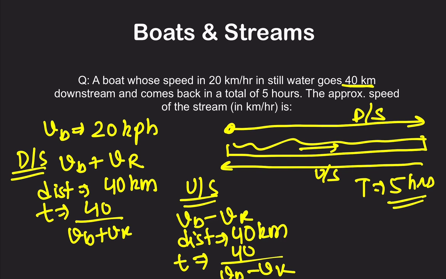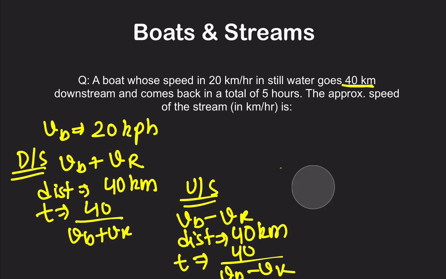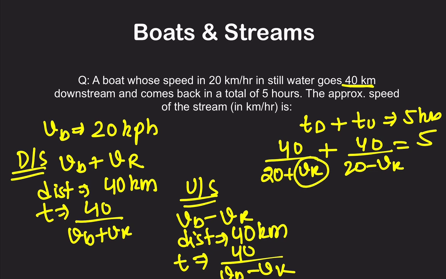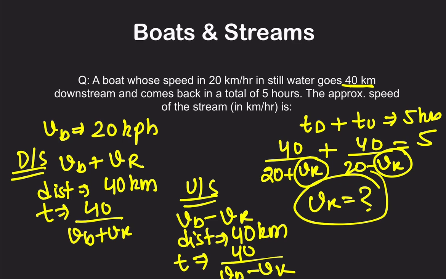Now I'm just removing this diagram, and the final step: time taken downstream plus time taken upstream is 5 hours total. Time taken downstream is 40 upon VB plus VR, and VB is given to us, that is 20. So 40 upon 20 plus VR plus 40 upon 20 minus VR is equal to 5. You can calculate the value of VR from here, and that is the answer, the speed of the river that they have asked for. I hope it is clear how to calculate the speed of the river. This is how we use the concept of relative velocity in boats and streams, right? I hope this is clear.